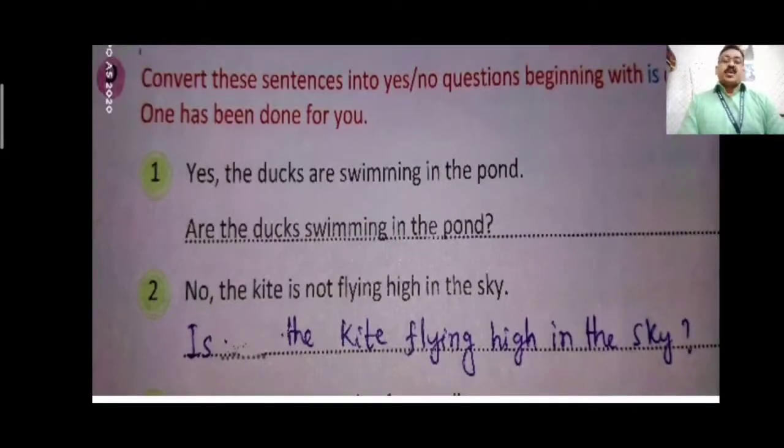Make it as an interrogative. Are the ducks swimming in the pond? You can see are is added to the sentence, it is changed into interrogative sentence. No, the kite is not flying high in the sky. Is the kite flying high in the sky? Interrogative mark or question mark.